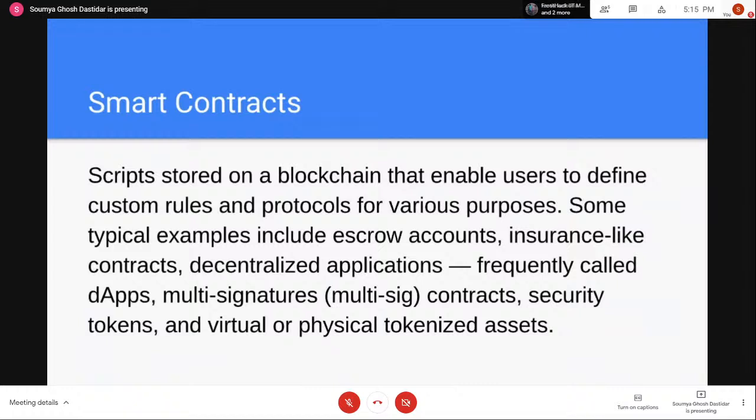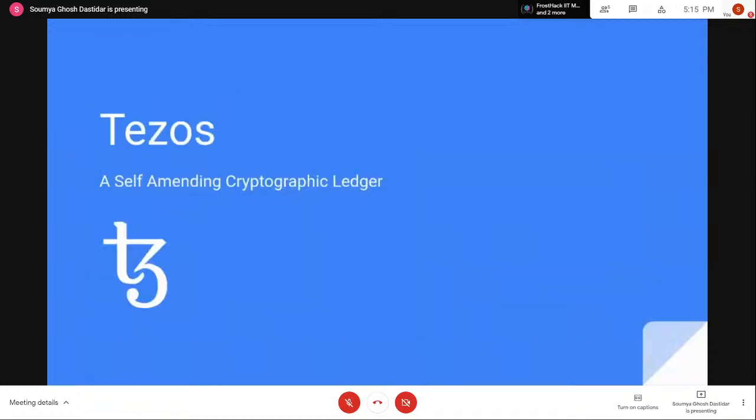All of the applications that you see right now on different blockchains like Ethereum, Tezos, or other smart contract enabled blockchains are written using the smart contract language supported by the particular blockchain. So that was a basic overview of most of the features of the blockchain.